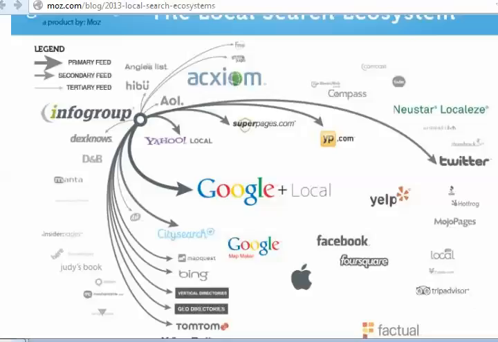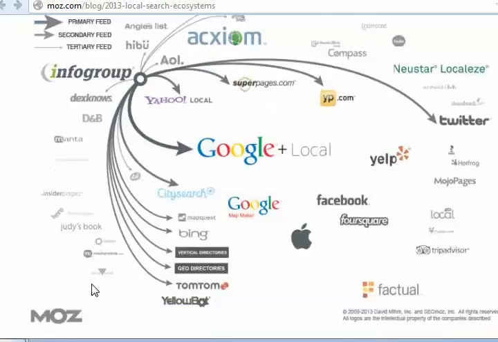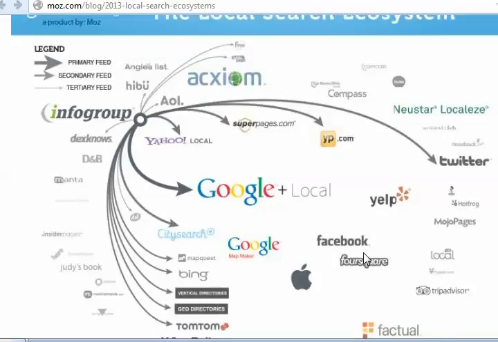And again, bringing up the Moz local search ecosystem, you can see that if you get into InfoGroup, your reach is very broad, and even some of the places like Superpages and YP.com that Axiom submits to, you will end up in by submitting to InfoGroup. You also end up in some pretty big names here: Bing, Google Plus Local, Twitter, Yahoo Local, CitySearch, MapQuest, TomTom, YellowBot. So this is a pretty good reach. You're going to end up there just by submitting to InfoGroup, and with that, all you need to do is phone verify. So if you're doing the black hat side, this will be where you want to submit.